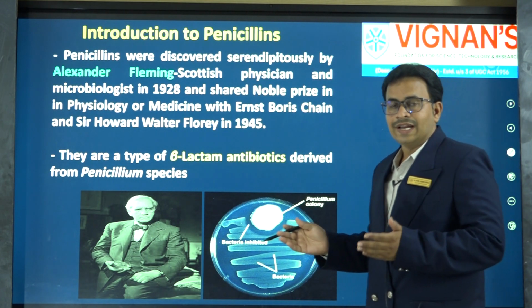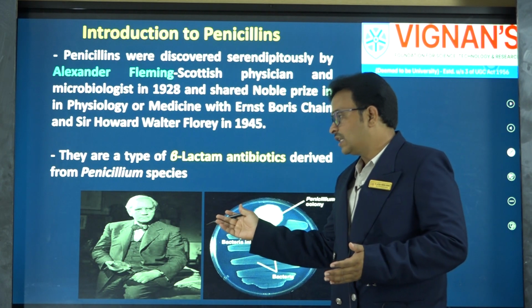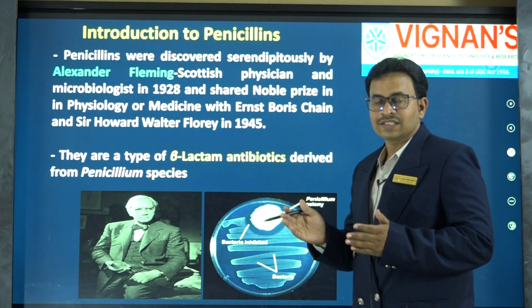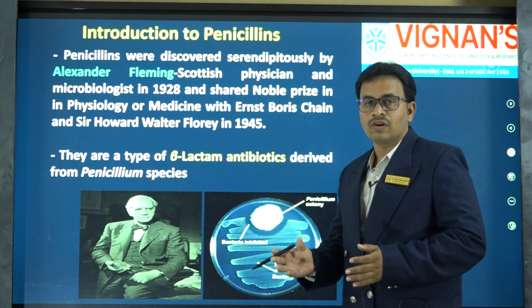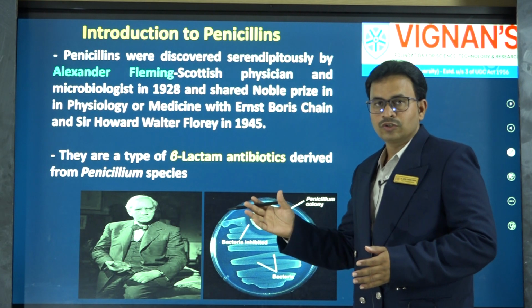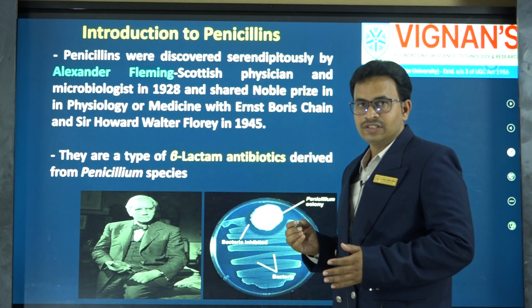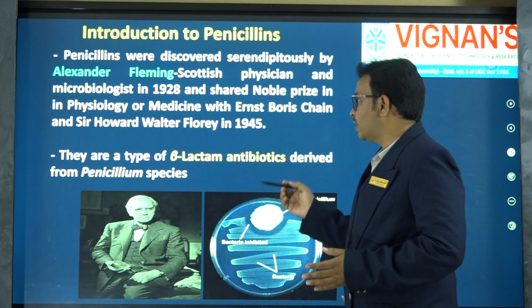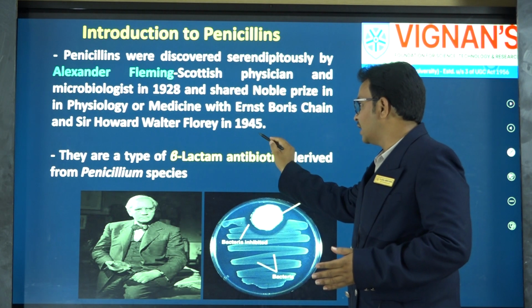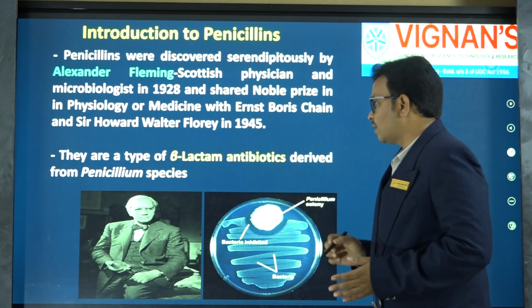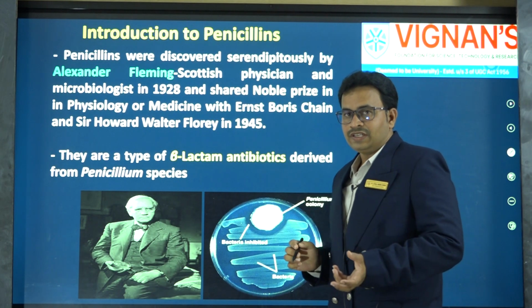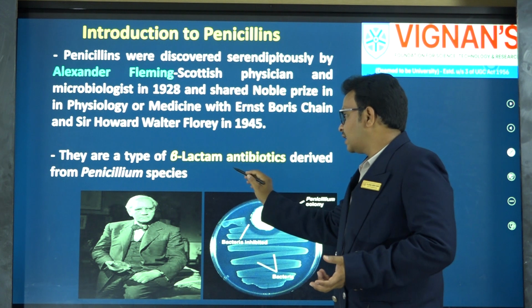Both these scientists, in association with Alexander Fleming, successfully elucidated the structure of penicillins and represented their activity, for which they were awarded the Nobel Prize in 1945 in physiology or medicine. Chemically speaking, they are a class of beta-lactam antibiotics.